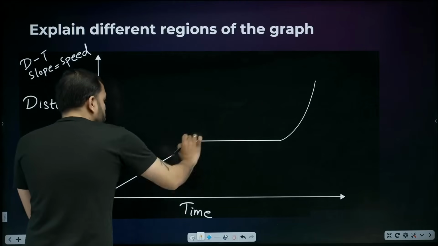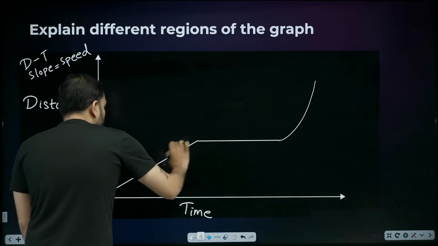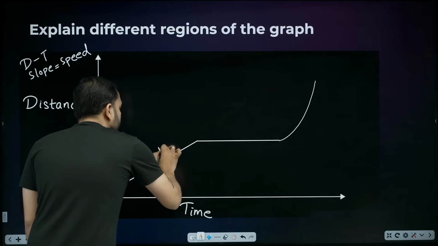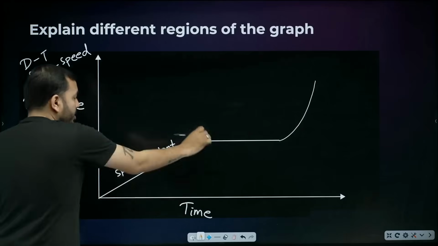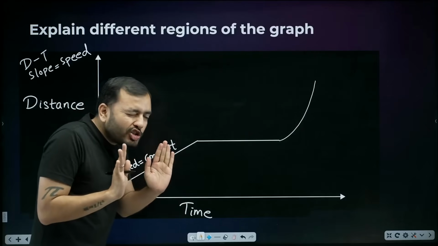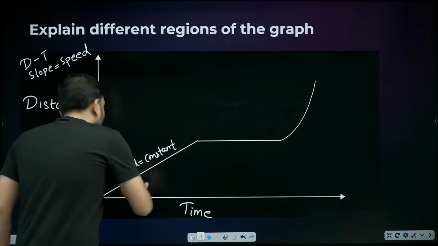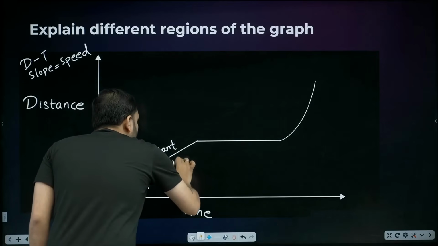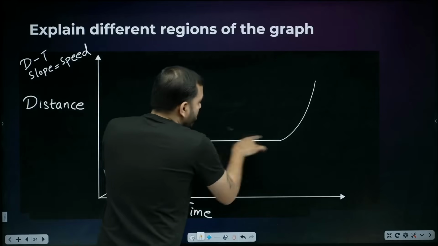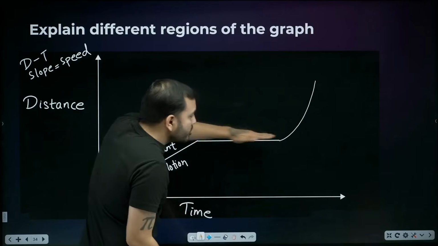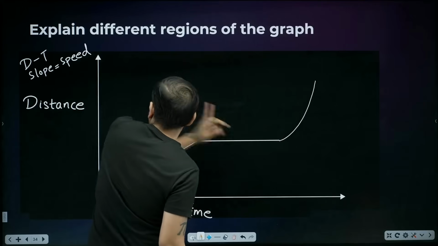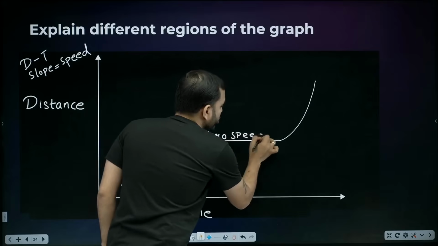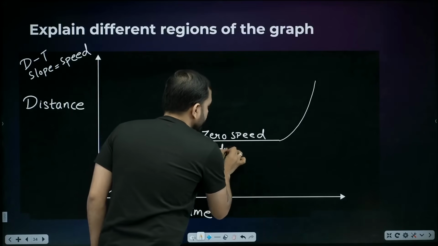Okay. Now in this region, what kind of slope is there? Constant. So constant slope means, beta, what about speed here? Speed is constant, because the slope is constant. Constant speed means speed is not changing, moving with the same speed. What kind of motion is this? Uniform motion. Okay, come to this region. Parallel to the x-axis. How much is the slope? 0. And what does slope tell us? Speed. So what does this become? 0 speed. 0 speed means the body is at rest.